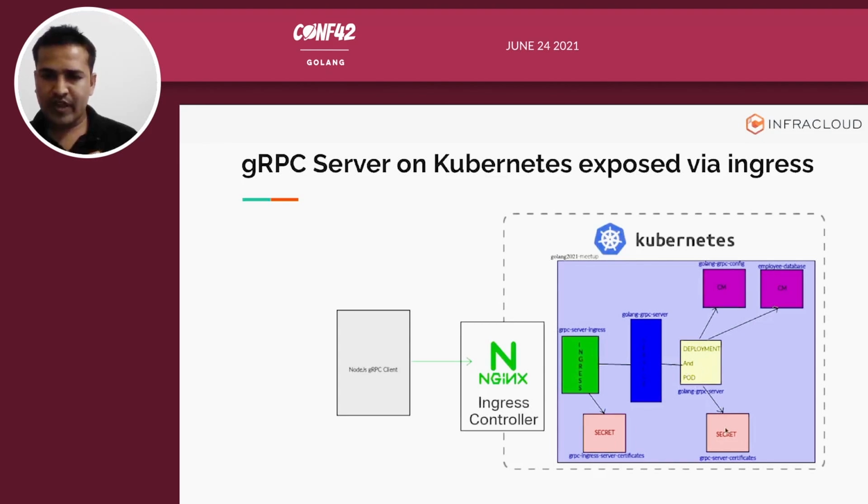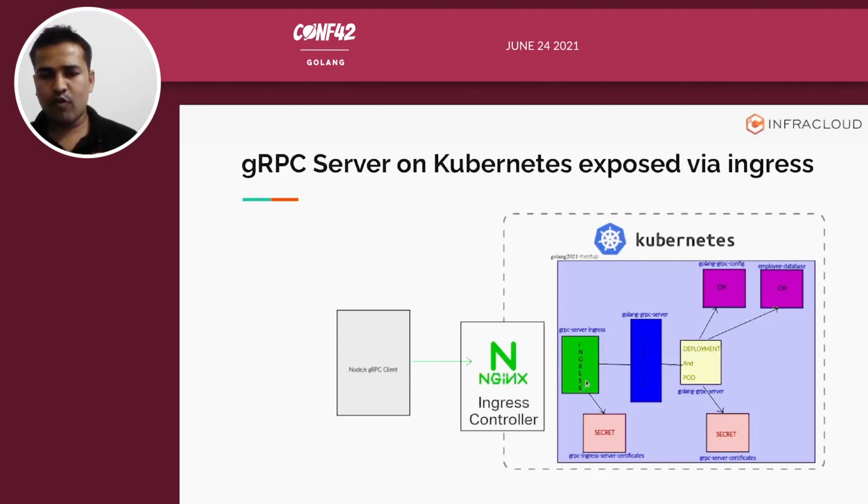It is also making use of a secret, the gRPC server certificate. As this is my server component, it should run with its server certificates, right? The certificates are stored in a secret, and then that secret is mounted on the pod. And here in the ingress you can also see it is referring to the secret. That is because we are gonna send the client certificates from the client through the ingress, through the service, to the pod.